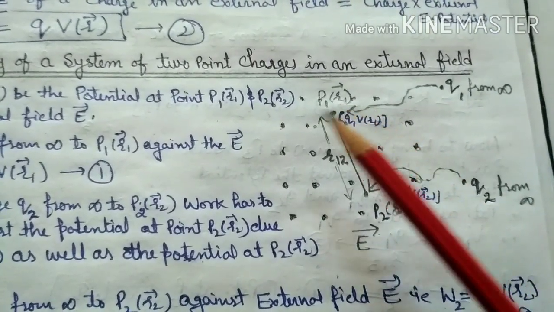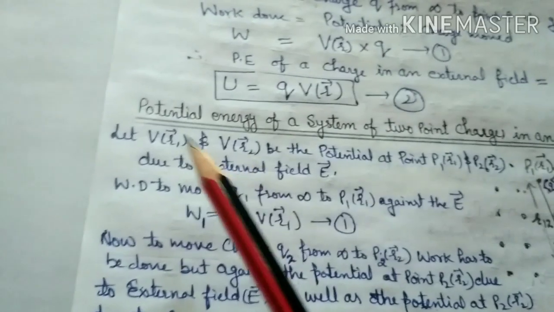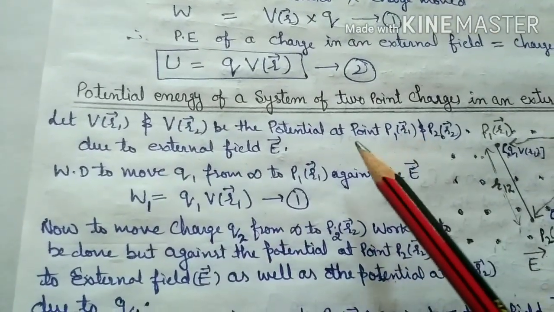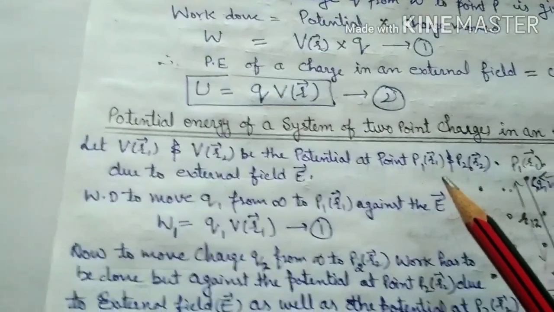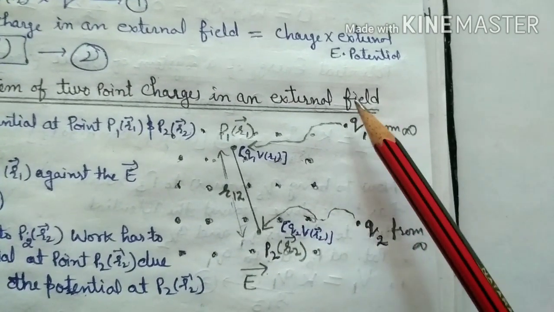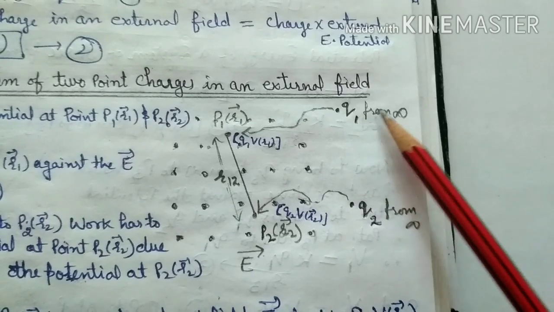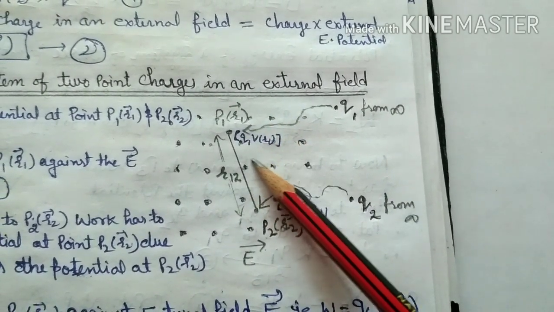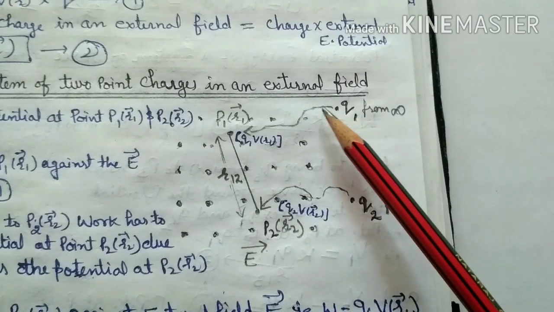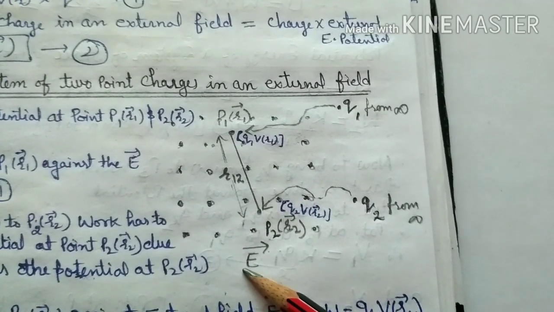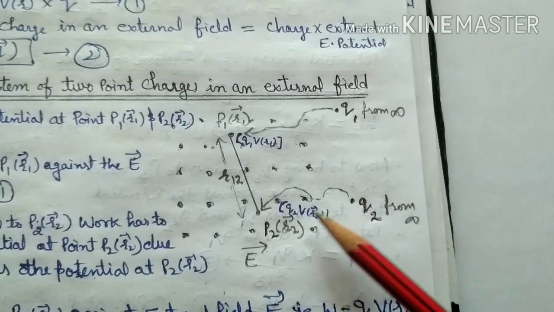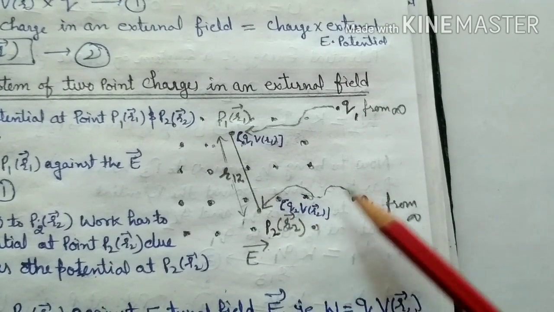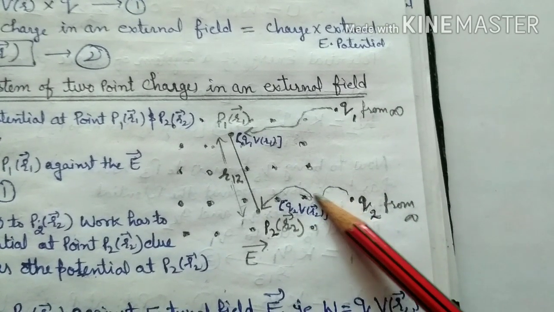It means V(r1) and V(r2) are the potentials at points P1 and P2 due to the external field. Clear? Now to move a charge q1 from infinity to point P1, work has to be done against the potential at point P1 due to the external field. And for q2, again the work is done against the potential V(r2).